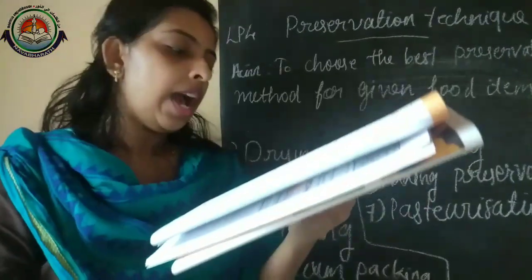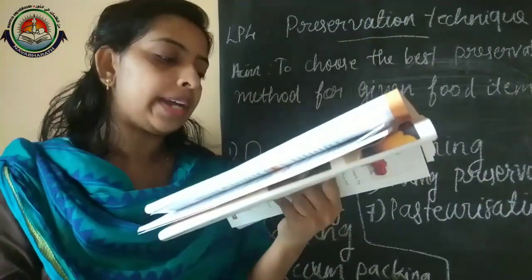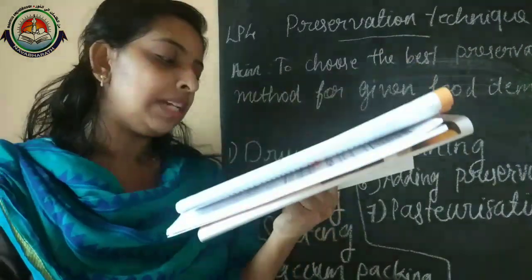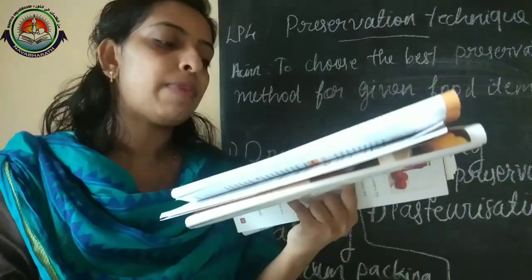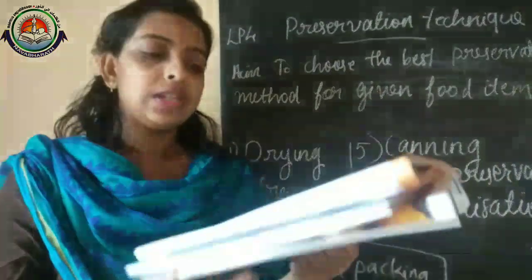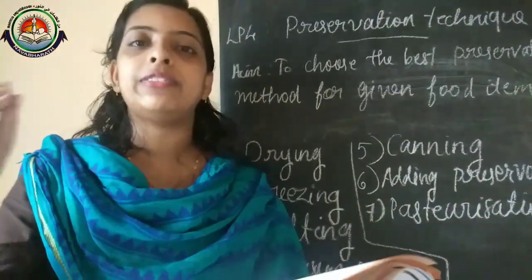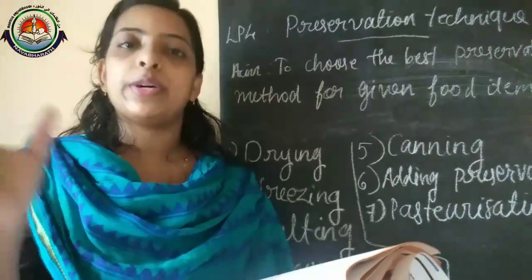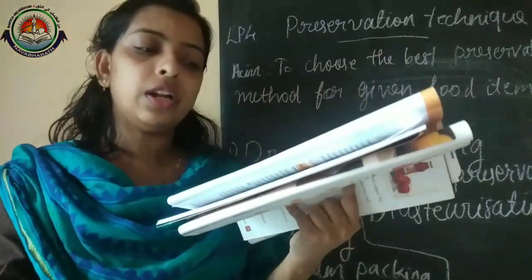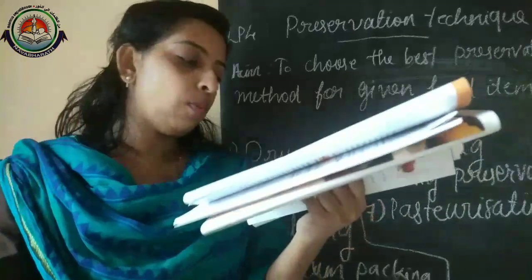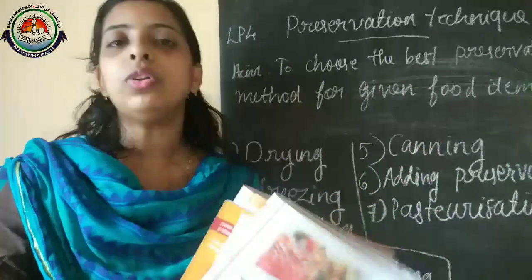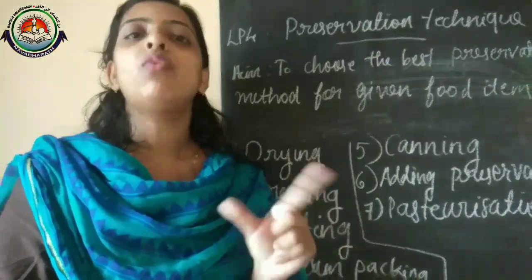That is the difference. And fourth question: the label on many packaged foods reads 'contains added preservatives'. What does this mean? What is the role of preservatives in these packaged foods? It means that it contains some kind of artificial preservatives in that particular package, to avoid the spoiling of food. The role of preservatives in packaged food is to avoid the spoiling of food.